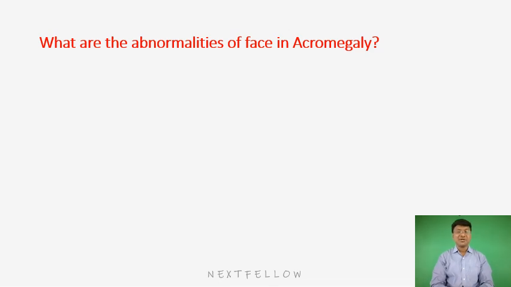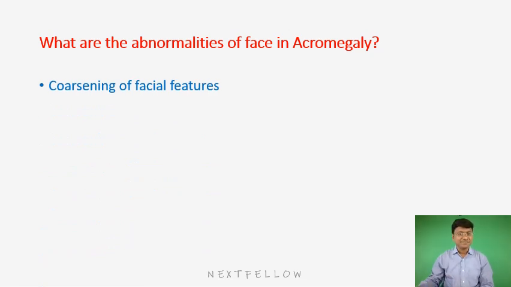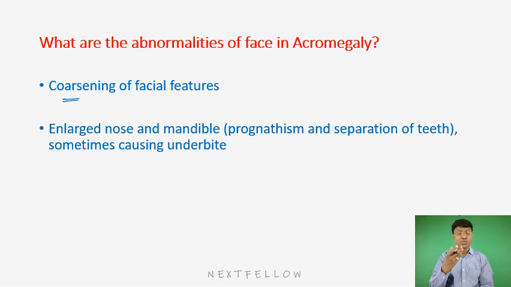Now, what are the abnormalities of the face in acromegaly? If you observe the face, there will be coarsening of the facial features, and there will be a broad, enlarged nose. If you observe the mandible, there will be protrusion of the mandible forward, and we call it prognathism.